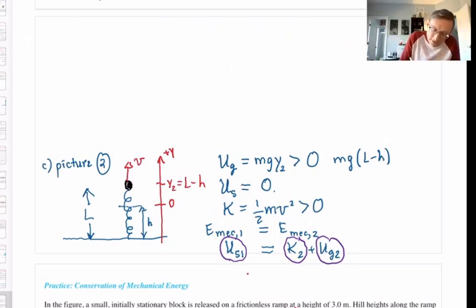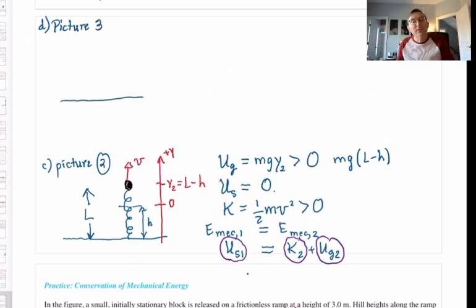And that's going to enable me to do part D. Very important to draw a picture for each particular part of the problem. Now, picture 3 has to depict what's happening in part D of the problem. Part D, I have an uncompressed spring of natural length L.